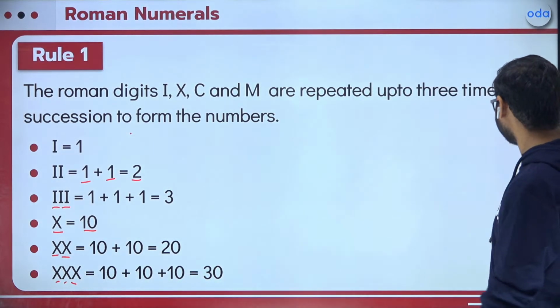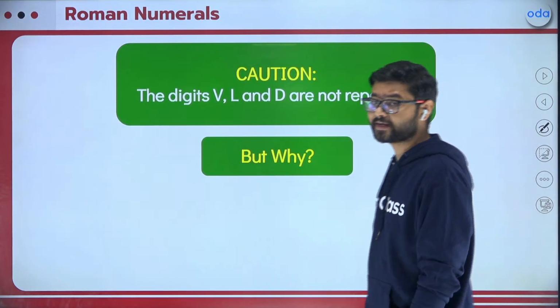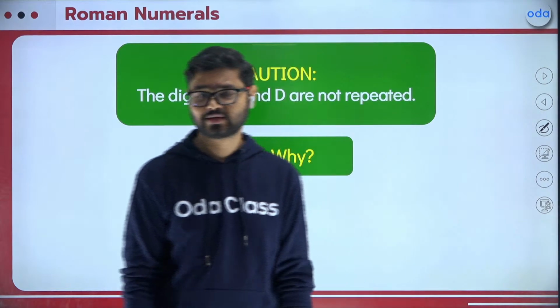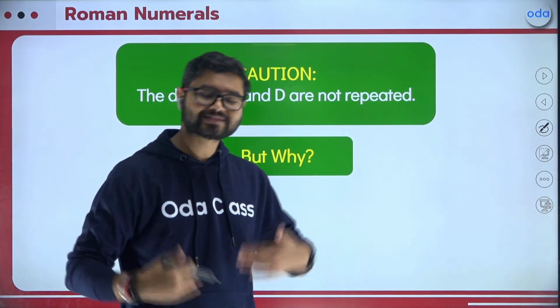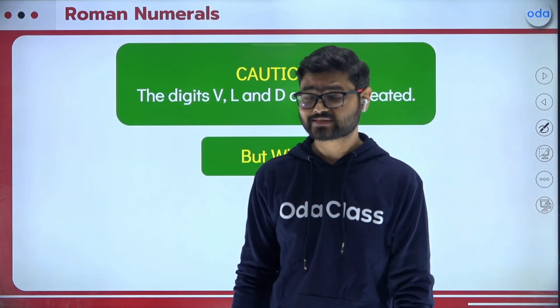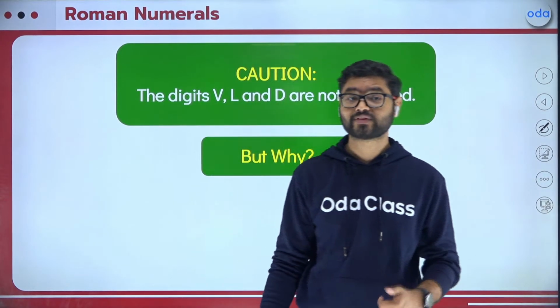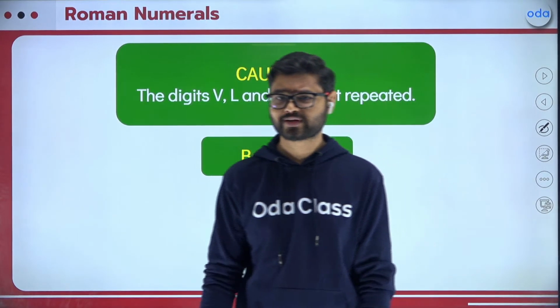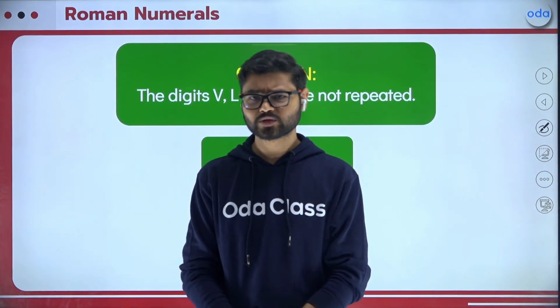I know you guys are thinking, Rahul sir, why can we not repeat V, L, and D? Why are they not repeated? I have the answer for that also. Romans were so intelligent when they were inventing this system. They had all these questions in their mind and they came up with the solution also. Let's suppose we can repeat them.